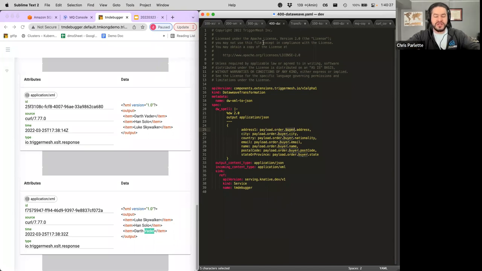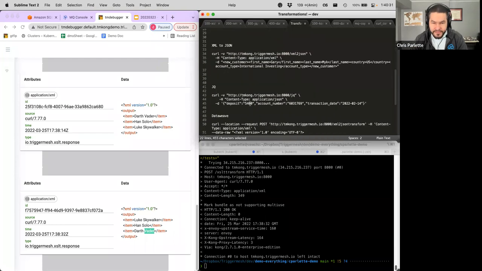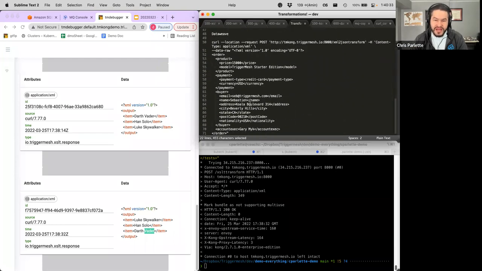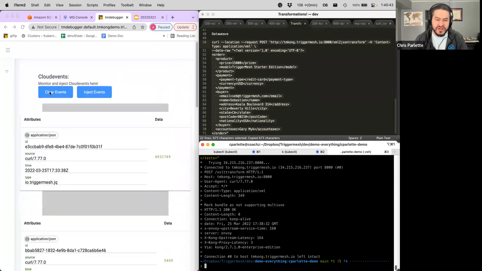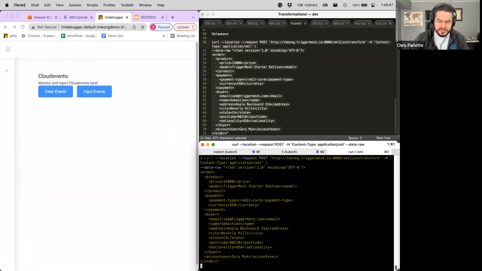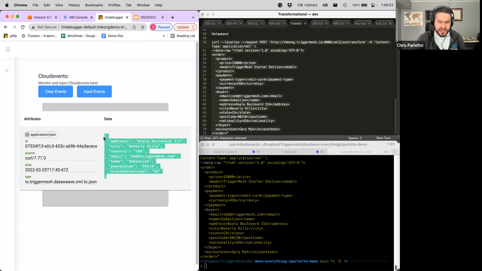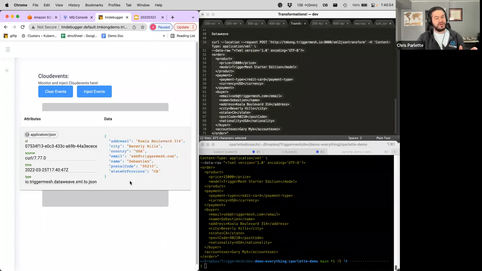So let's go ahead and take a look at what this is going to look like. Here's what I'm sending in. Again, I know it's a lot of XML, but the short version is we're taking all of this XML and grabbing just a couple of pieces out of it. So I'm going to clear this event. Let's go ahead and send this in. And you can see here, the output is JSON. It is just grabbing those fields that we asked for. And it was that quick to run your DataWeave script.